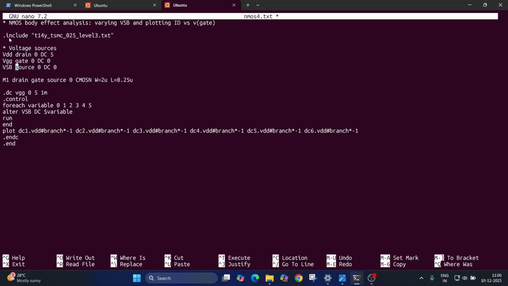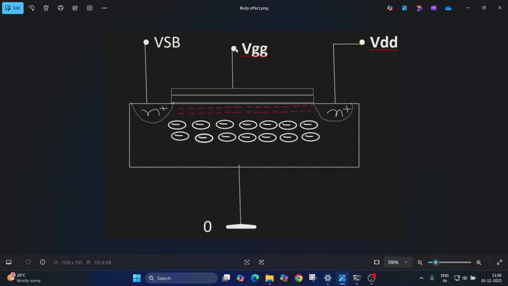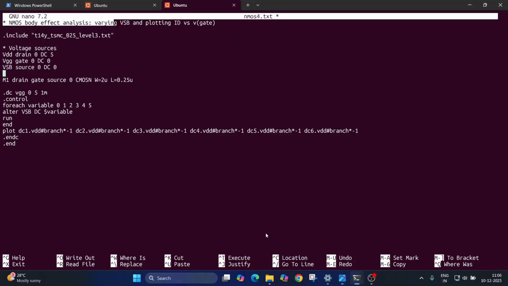So what we did: first I wrote, for user friendliness, what we are performing, and then I included the model file. Then I defined the voltage sources as given in the diagram, VDD, VGG and VSB. And then I wrote the MOSFET M1 with given width and length. Then I performed the DC sweep.